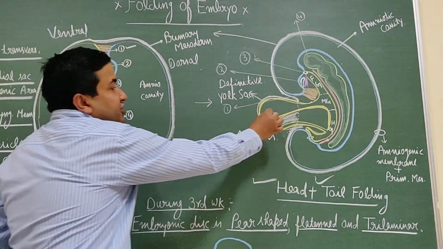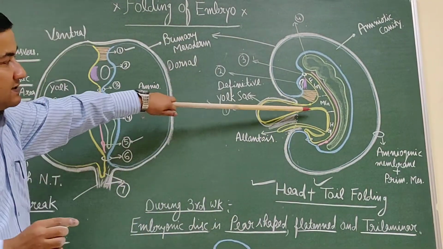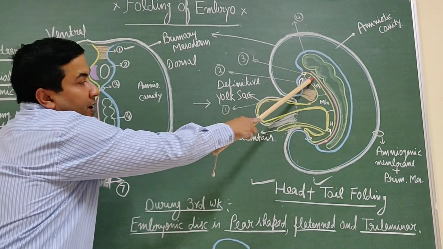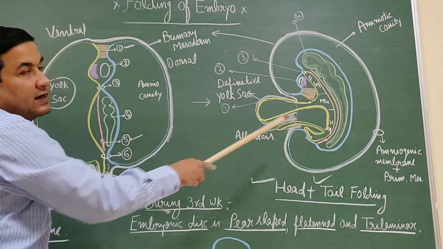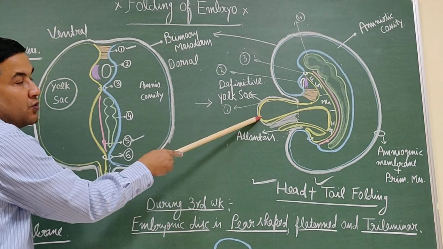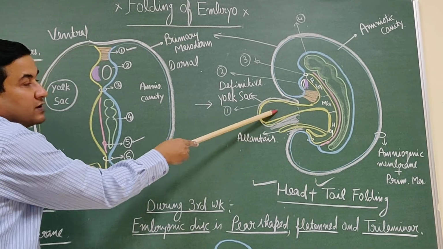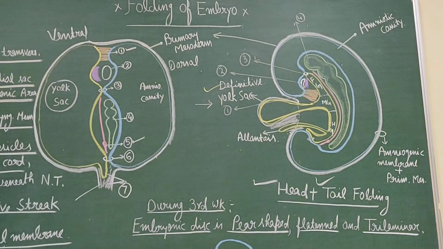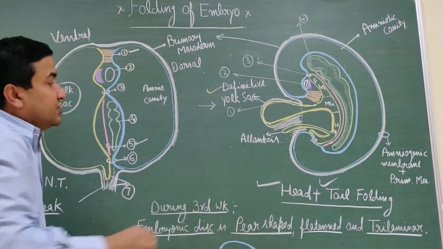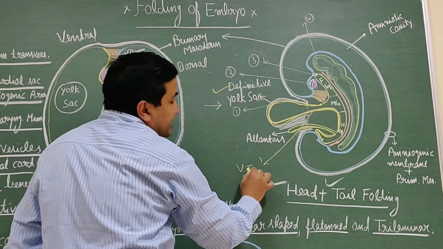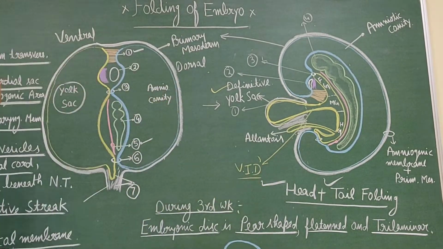And this narrow channel communicates these. So this part of the yolk sac is the primitive gut. This part outside the embryo is the definitive yolk sac. And this channel that communicates is the vitellointestinal duct.